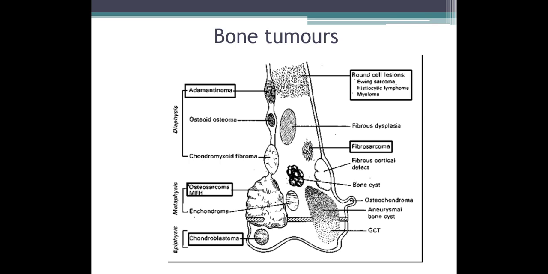Coming to metaphyseal tumors: osteosarcomas, enchondromas, simple bone cyst, fibrous cortical defect, and osteochondromas. Coming to epiphyseal tumors, there are mainly two: chondroblastoma and osteoclastoma, otherwise called GCT, giant cell tumor.